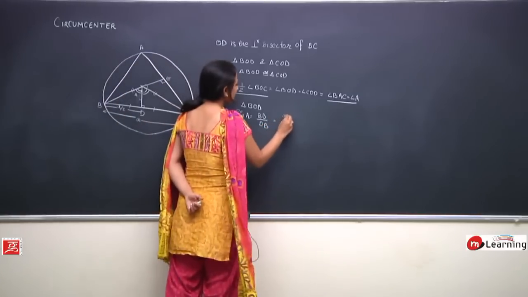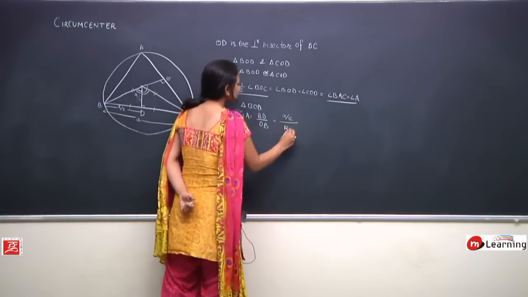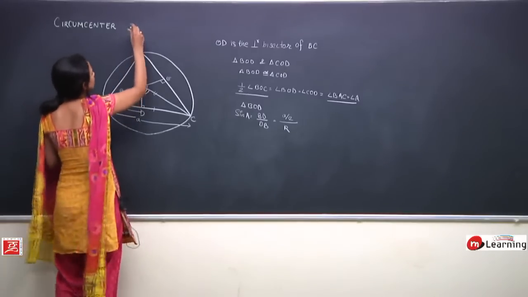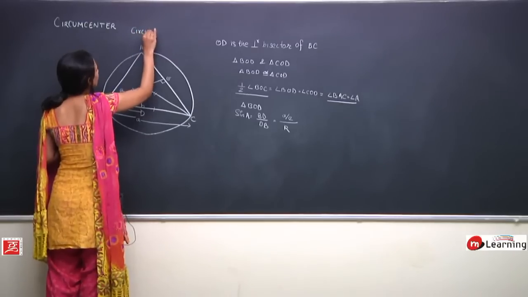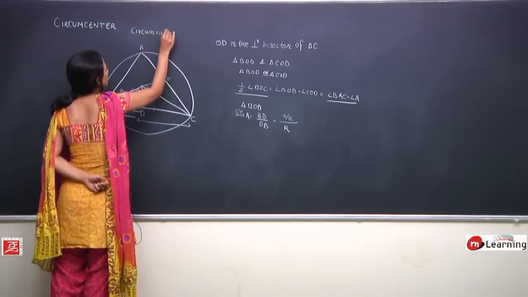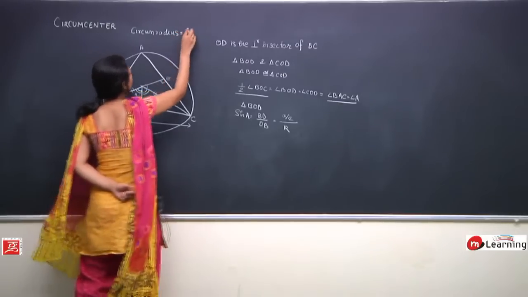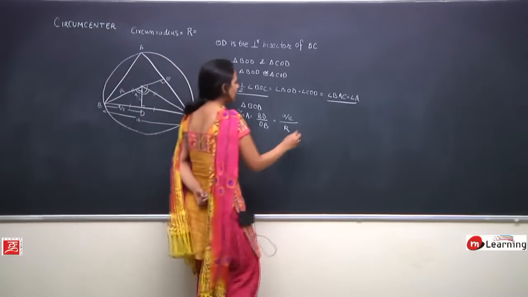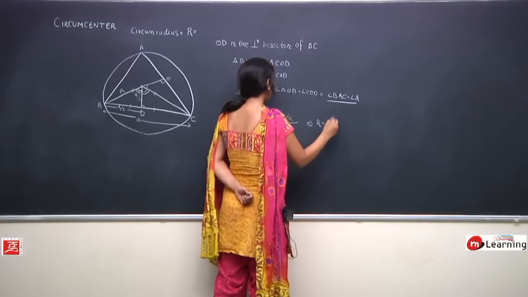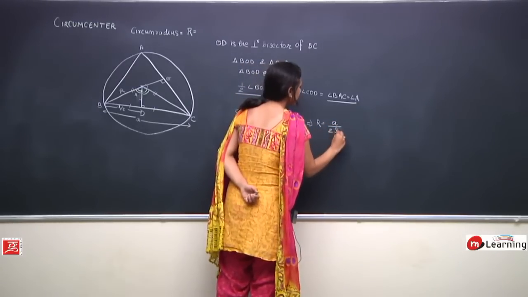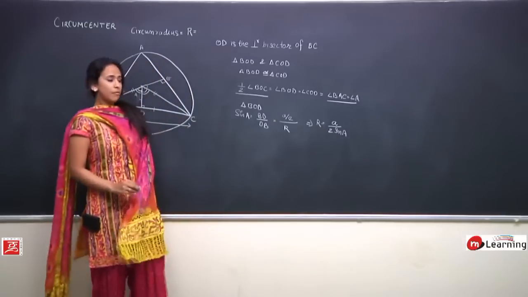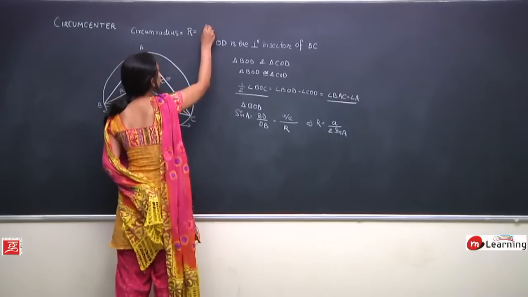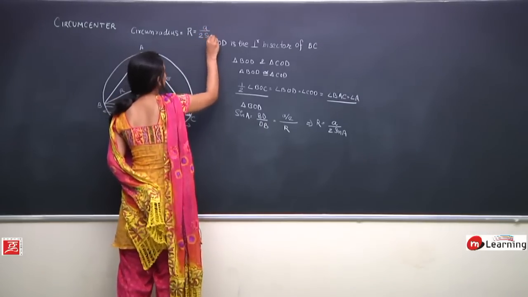So I know BD is A by 2, and let us say the circumradius is capital R. So from here what I can write, R is equal to A upon 2 sine A. Any doubt here?